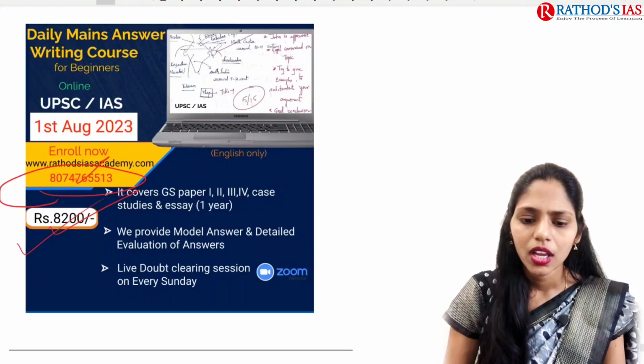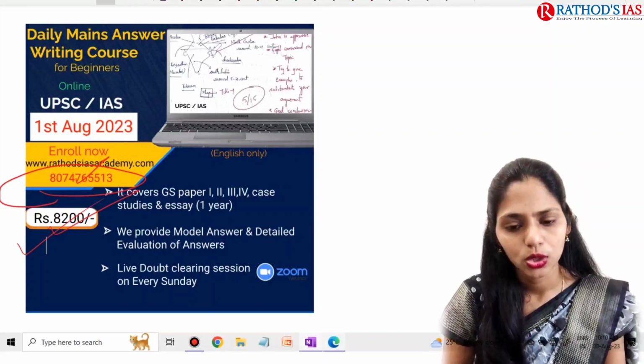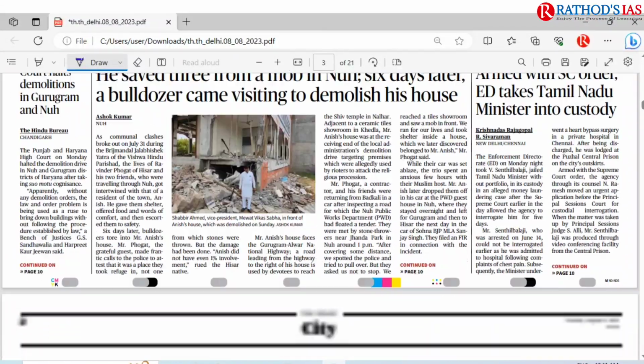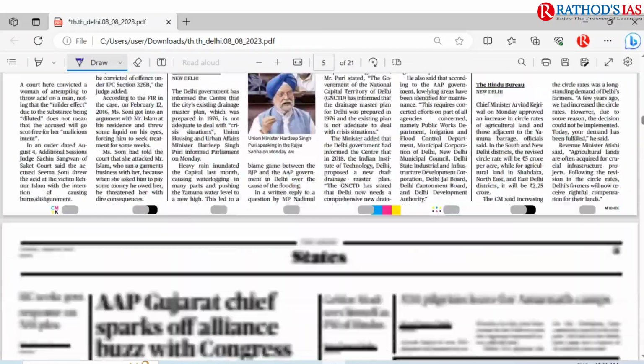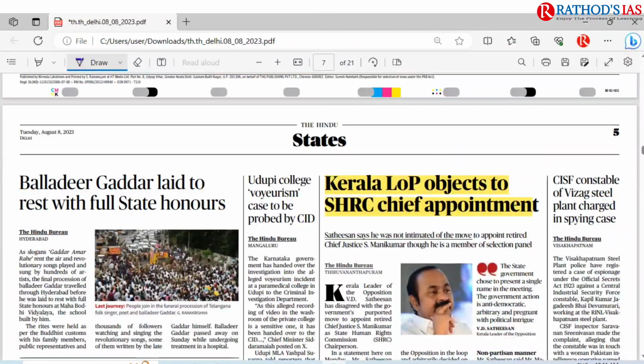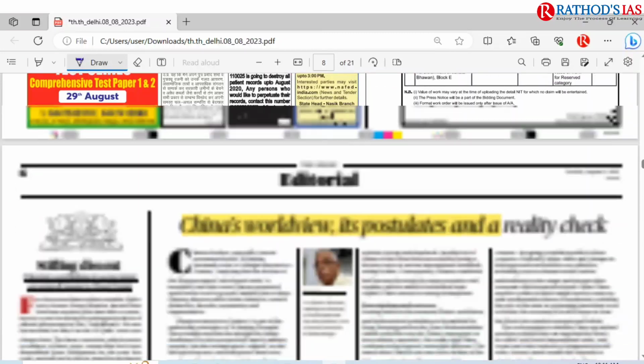Okay, and now let us try to see today's Hindu newspaper PDF. The date is August 8th, and today is Tuesday. There is nothing much important in today's newspaper actually. We skipped a lot of articles that are not much important. Here on the states page, you can see Kerala LOP, that is leader of opposition, objects to SHRC chief appointment. Here you have to understand what the State Human Rights Commission is. This topic is present in your Lakshmikant, so go to that once.